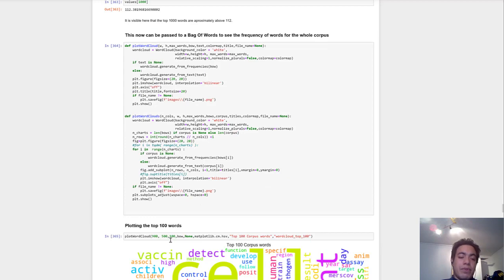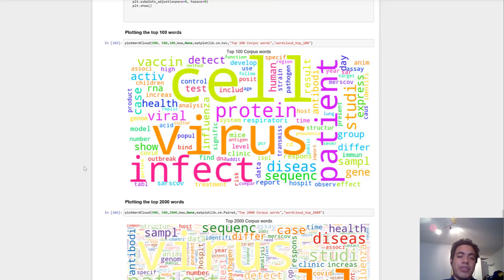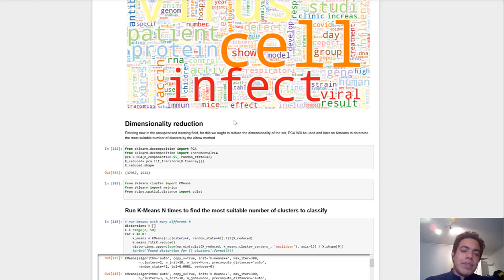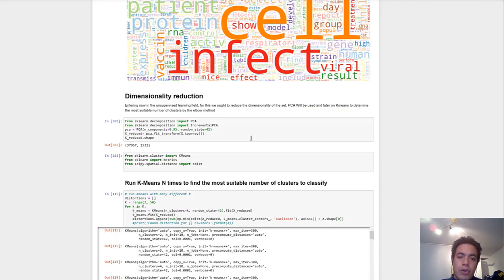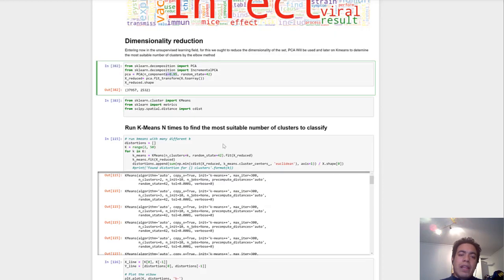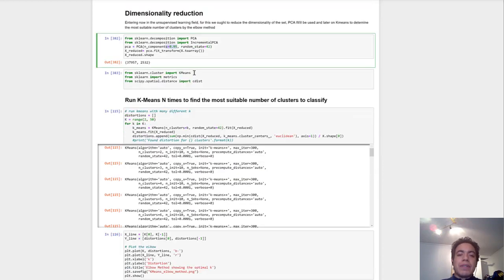So we performed this task. For that, we just developed some word cloud functions that help us understand what kind of topics these articles are talking about. Because of this situation, we assume we may have a significant amount of features. So we started with a dimensionality reduction algorithm. We applied principal component analysis to basically just reduce the features and preserve 95% of information. And later on, we employed a k-means algorithm to find the most suitable number of clusters that will help us to classify our dataset optimally.